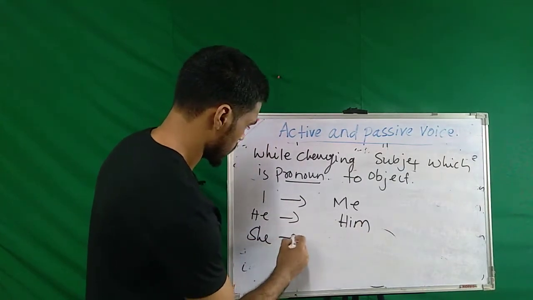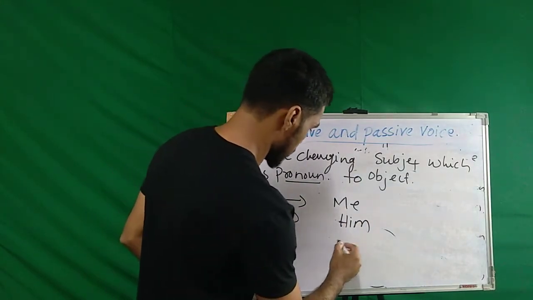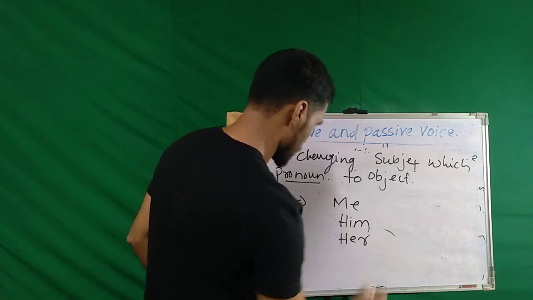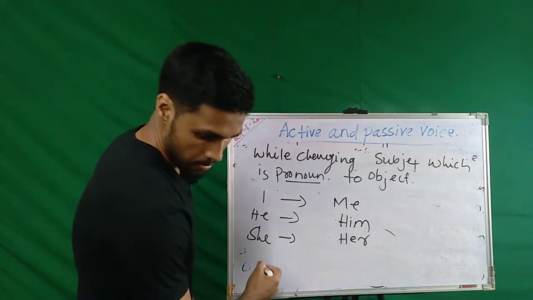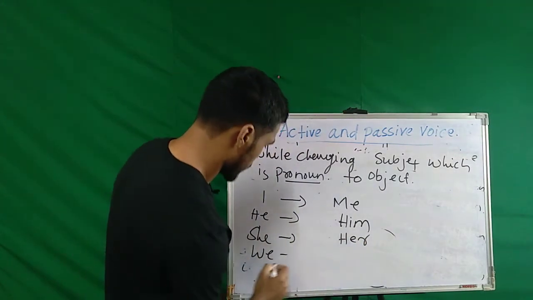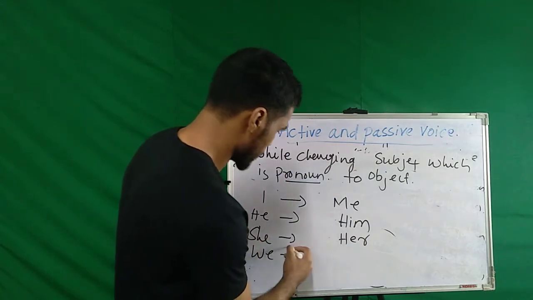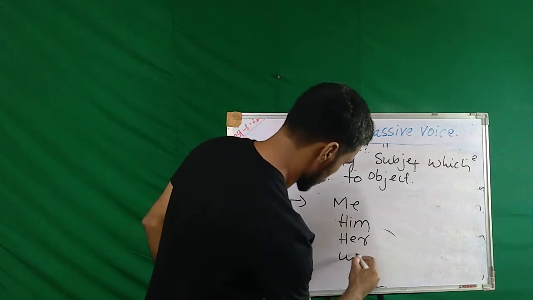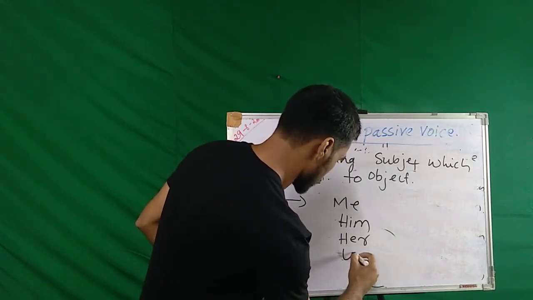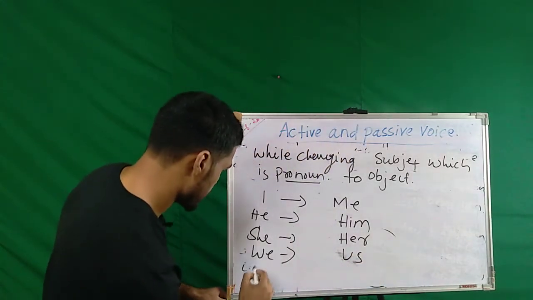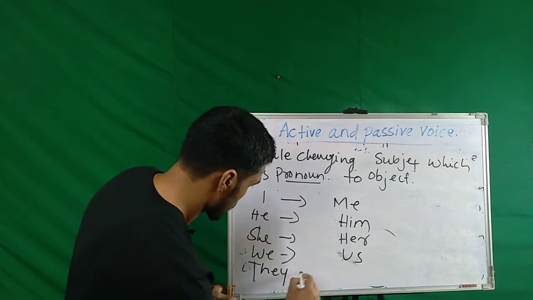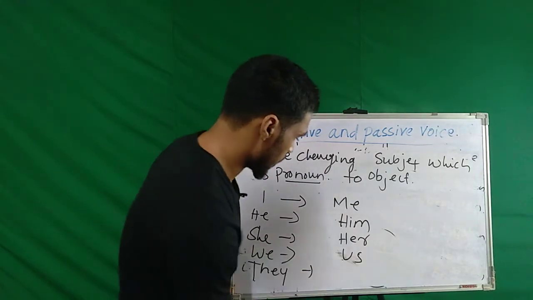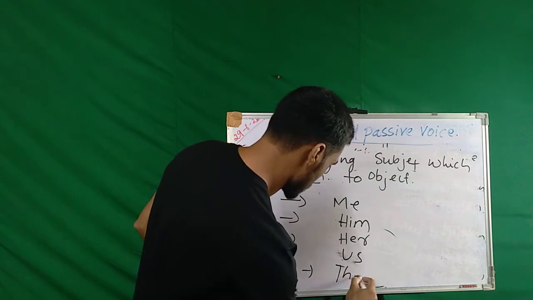She will be converted to the object her. And we, as a pronoun subject, will be converted to the object us, right? And they, as a pronoun subject, will be converted to them.